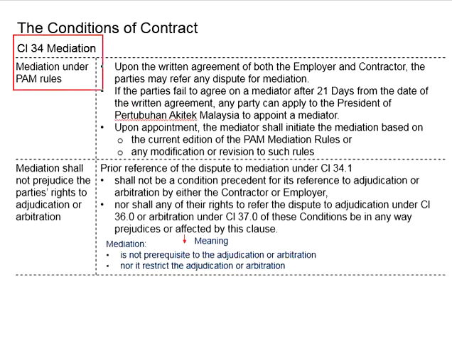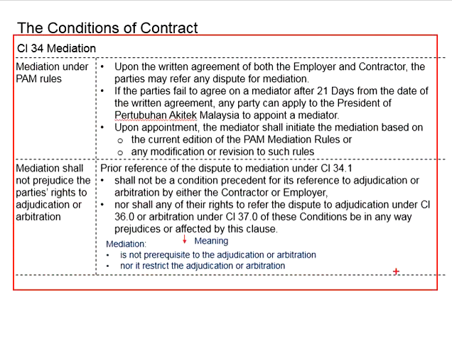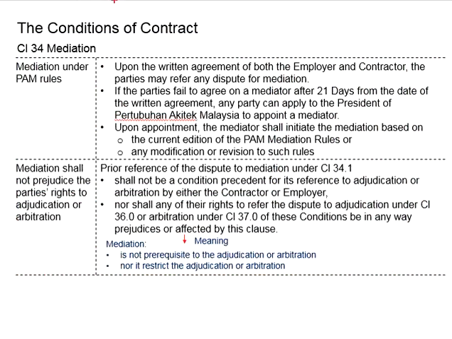So, the points that we can take from Clause 34 here are that in order to trigger mediation, both sides will need to agree to enter that process. And then both sides will need to agree on a mediator. If they cannot come to an agreement, the selection of the mediator shall be determined by Pertubuhan Akitek Malaysia, which is PAM.